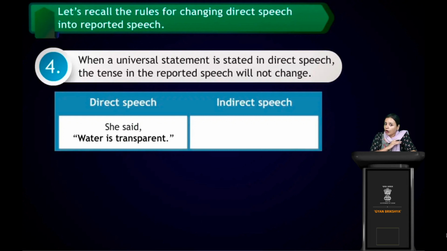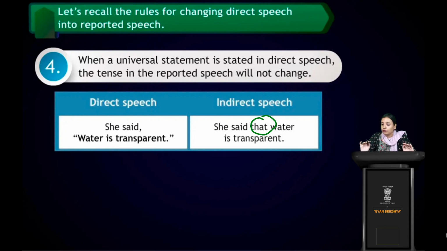So we will not touch universal statements. We have to keep the universal statement constant. We can just add that reported word. We can just say that she said that water is transparent. We have to just make it that simple. Okay, clear, students? Very good.